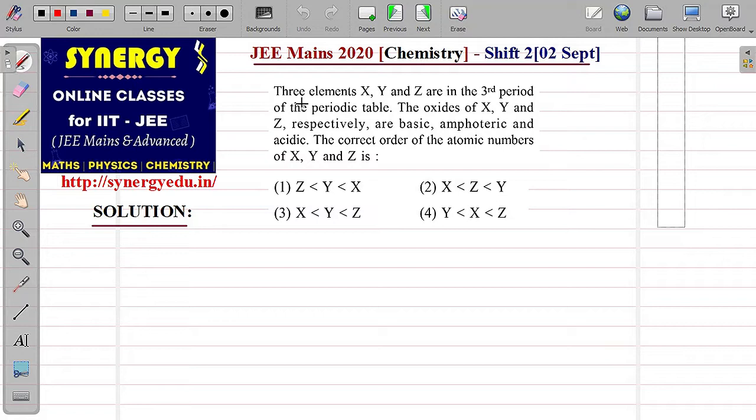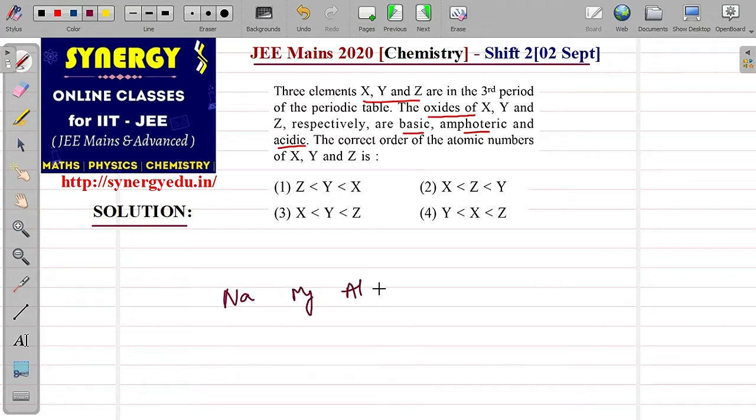Now, when it comes to questions in this paper, in this shift, there are three elements. In this question, they are saying there are three elements X, Y, Z, and the oxides of X, Y, Z are basic, amphoteric, and acidic. See, the third period elements are sodium, magnesium, aluminium, silicon, phosphorus, sulfur, chlorine, and argon, a noble gas. If you leave the noble gas aside, because anyway it does not form any oxide, then all these elements are third period elements.